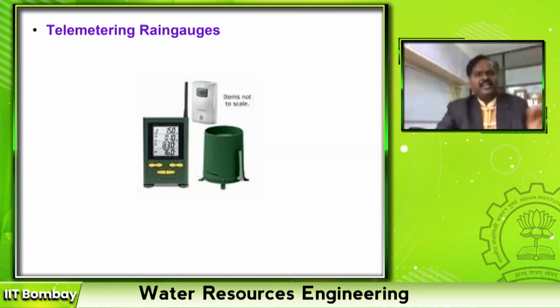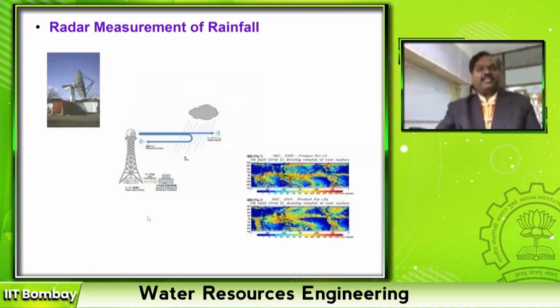Then nowadays with radar and radio signals, we have these telemetric rain gauges, and also we have now this satellite method of radar measurement of rainfall, right?